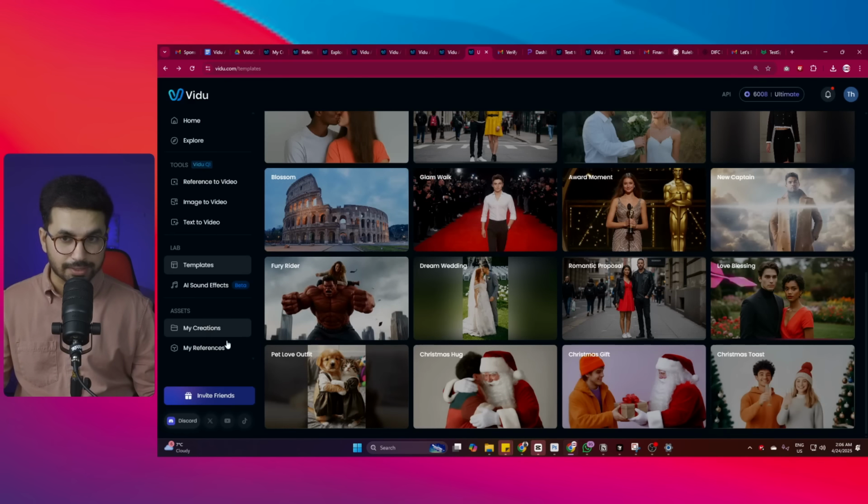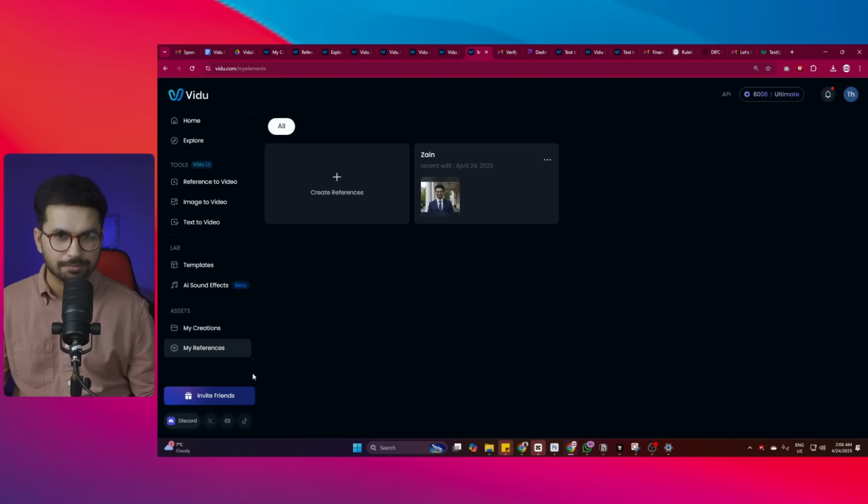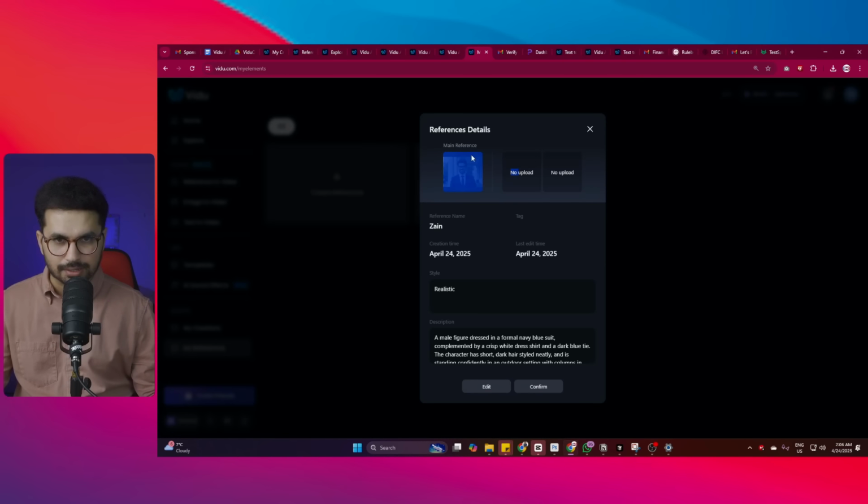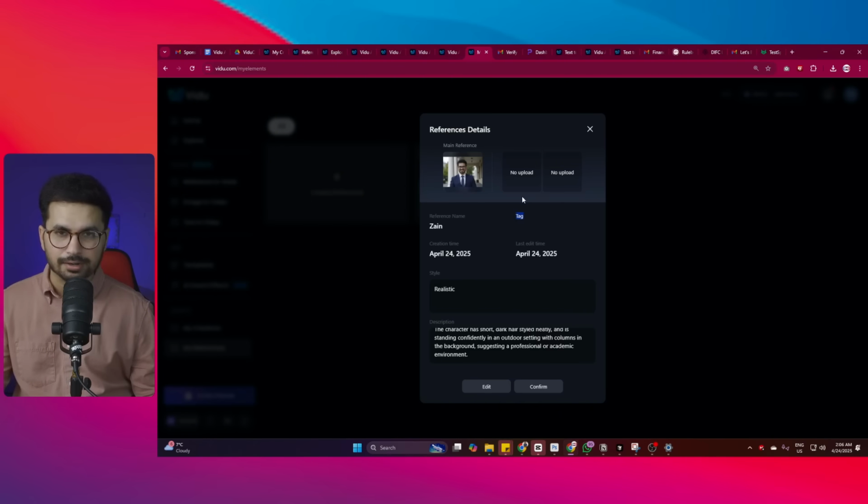To create consistent characters, you can simply create your references in here. Go to my references tab, and in here you can see I have created my reference, the reference of my photo, and now I can create a consistent character based on this photo. I have my reference name as well, and I can add my tag as well. So I can provide that tag and create a consistent character based on my reference.